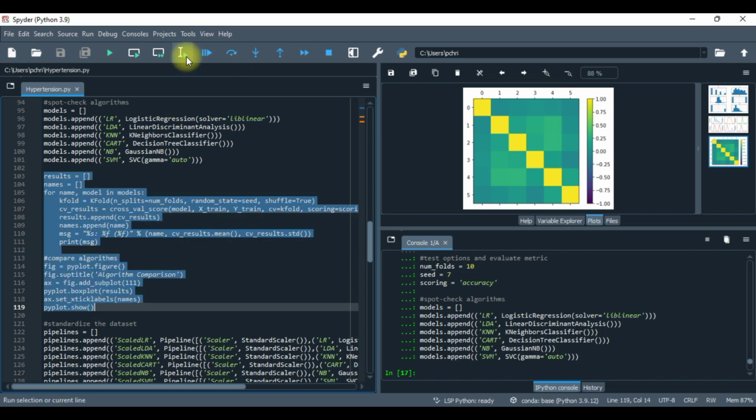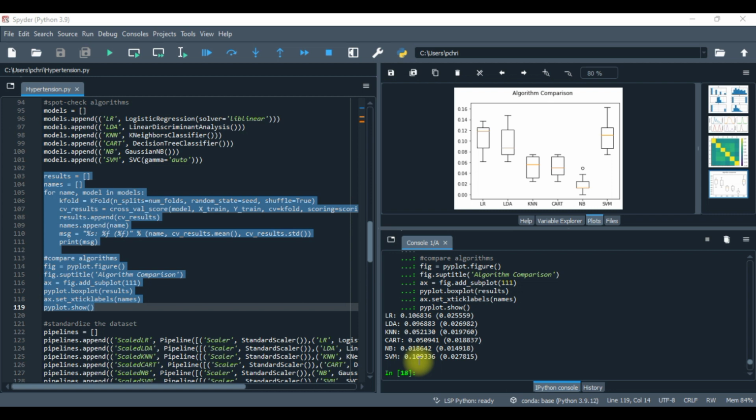So let's go run it. It will take some time. So y'all bear with me, because it will be a crazy doozy. Ladies and gentlemen, we finally have the outcomes for the first algorithm comparison that we have shown.